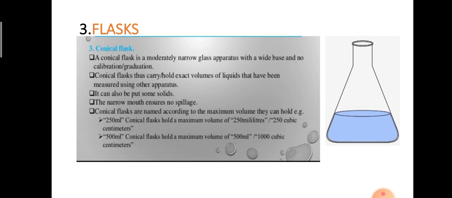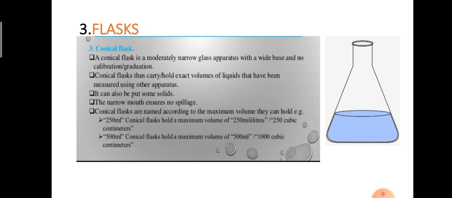A conical flask is a moderately narrow glass apparatus with a wide base. Look at the base size, it is a wide base and not graduated. It means we can use this conical flask for storage of various chemicals and for mixing different solutions together.